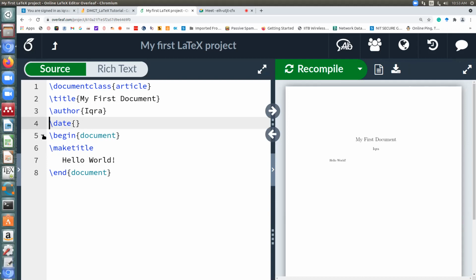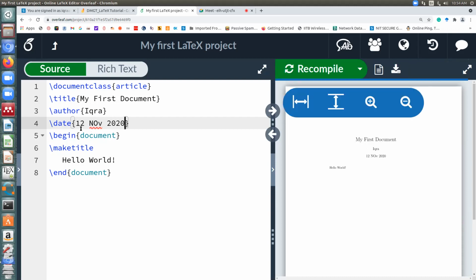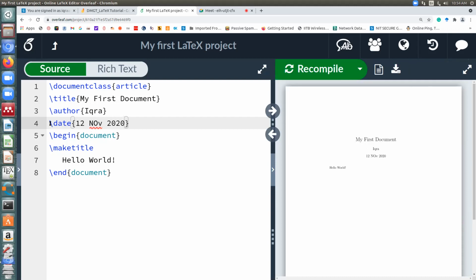And if you want to enforce some other date, not today's date, you can simply type it inside. So we saw three versions of date. If you ignore date, you will get today's date. If you write backslash date today, again you will get today's date. If you keep empty curly braces, you will have no date.